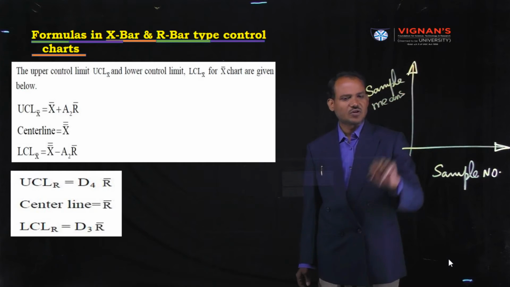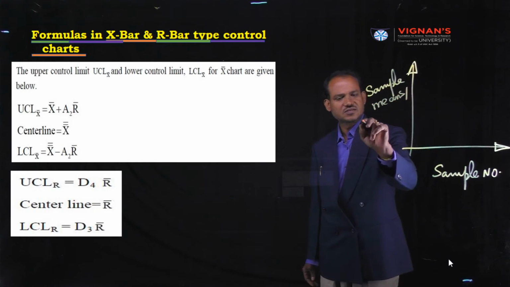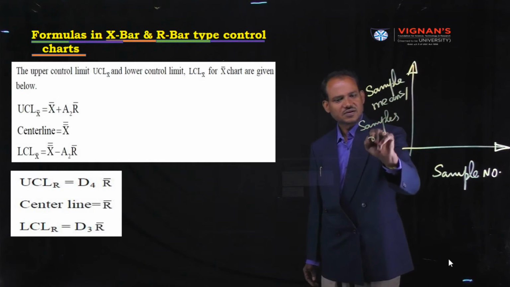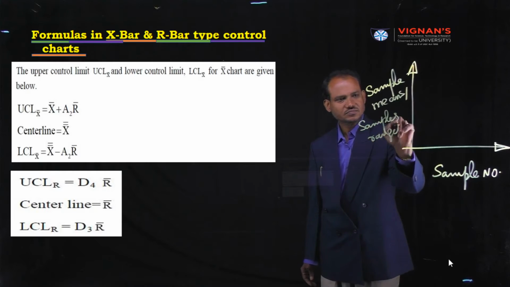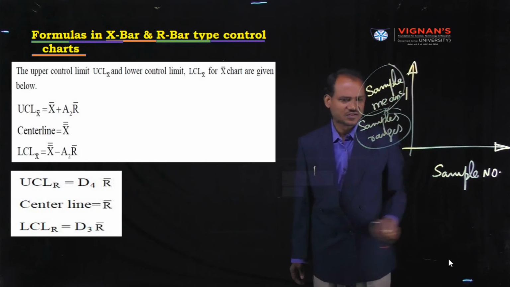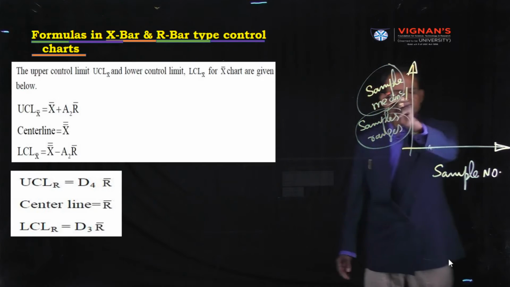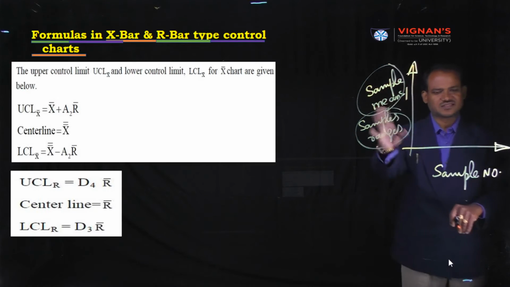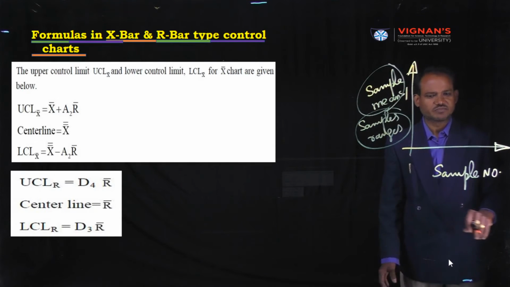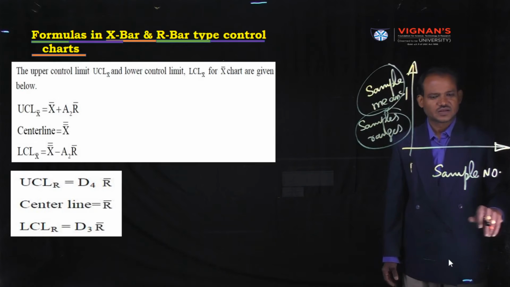In case of R charts, sample ranges. Okay? On the y-axis we consider sample means or sample ranges. This is one of the measurable quality characteristics.